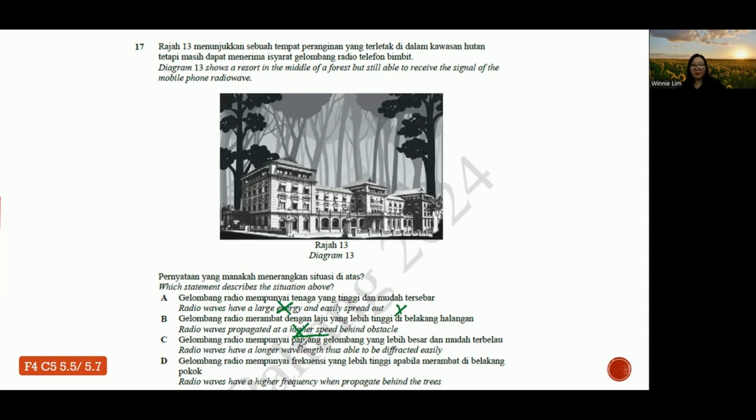C, radio waves have a longer wavelength, thus able to diffract easily. Yes, this is actually the context. All seven electromagnetic waves start from radio waves, which have the longest wavelength, then wavelength decreases from radio to micro to infrared, then visible light, ultraviolet, X-ray, and gamma ray. But frequency is vice versa. D, radio waves have high frequency, wrong also. So confirm the answer is C.